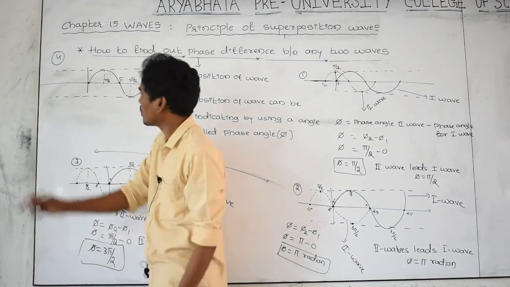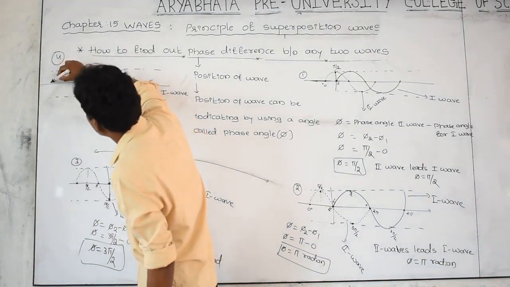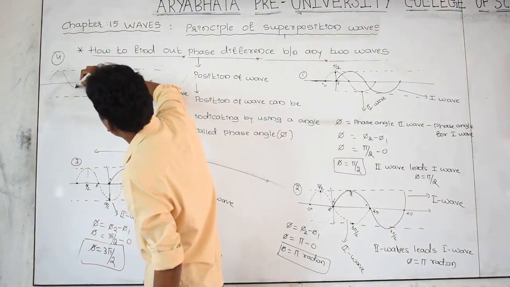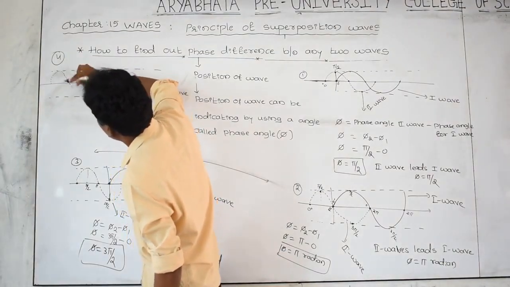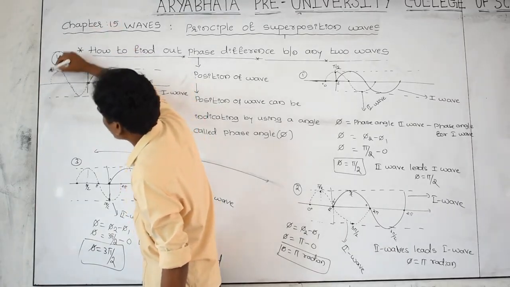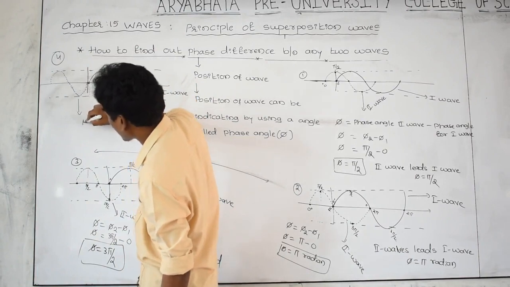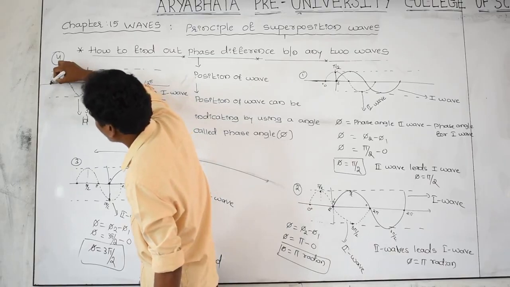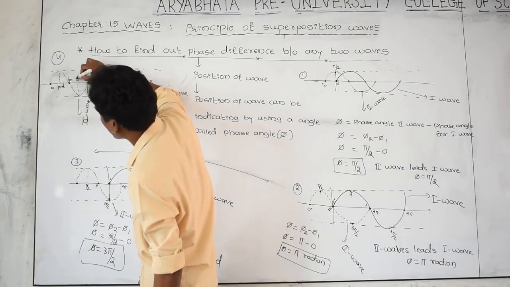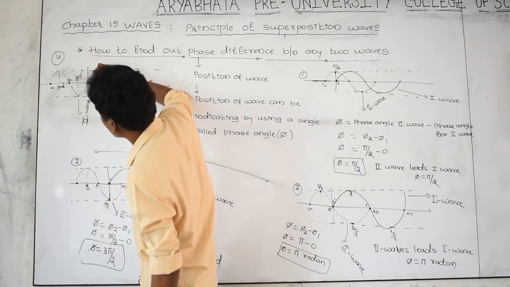And the second wave is generated at this point. This is a second wave. For second wave, phase is 0. For second wave, this is pi by 2. For second wave, this is pi radian. For second wave, this is 3 pi by 2. For second wave, this is 2 pi.